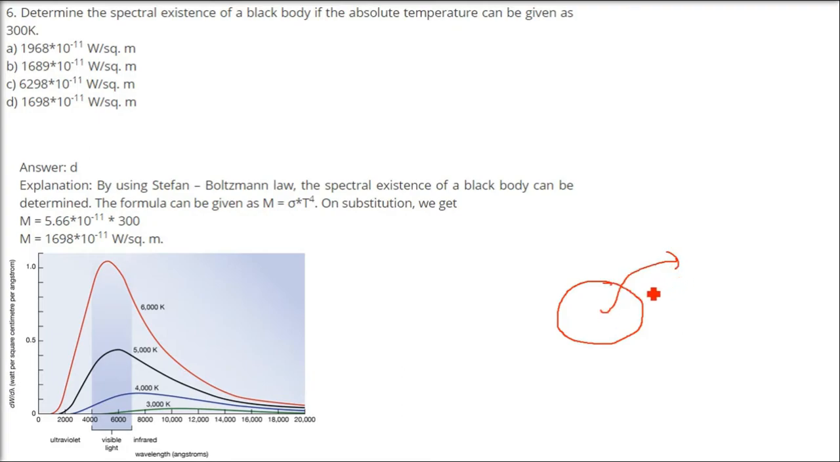So for that we have M equals sigma T to the power 4, which is actually the Stefan-Boltzmann law, and we can apply it here because the value of temperature is given and sigma is a constant here, right? It's a constant. So we know this constant, sigma, okay? And then 300 is the temperature, in Kelvin it is being given. So we apply it here, we multiply it here, and this is going to be D. D is the correct answer here. So some graphs also I tried to show. These are the graphs.